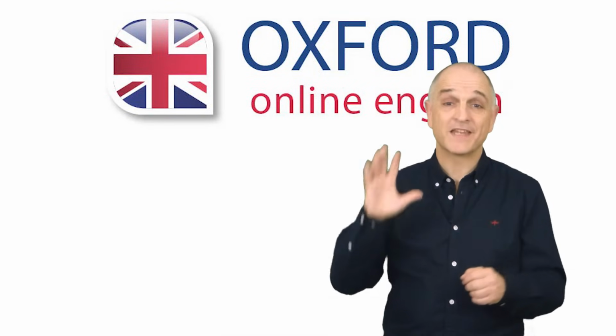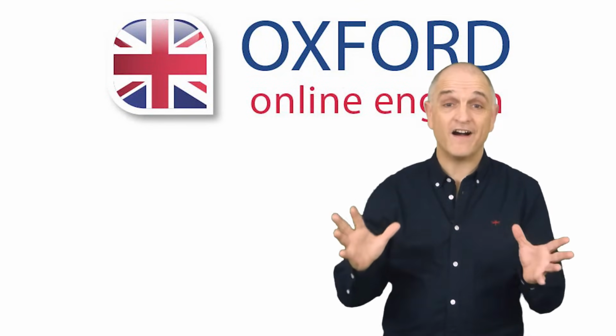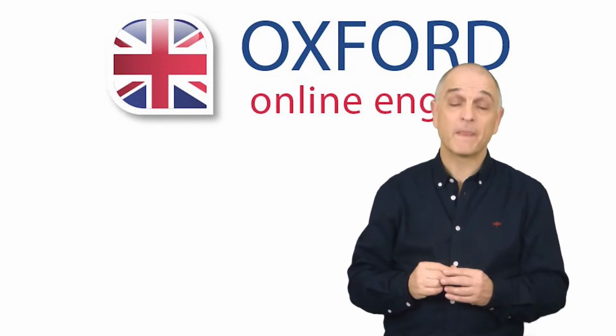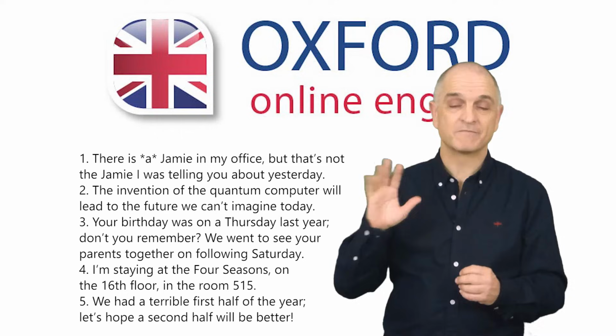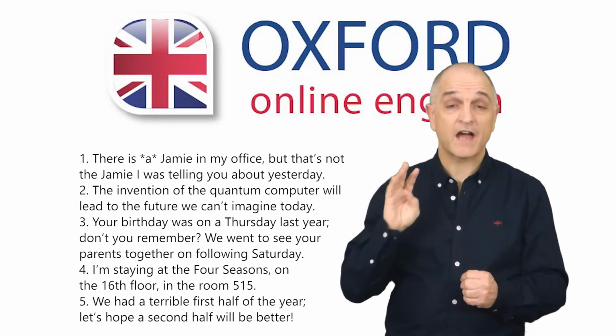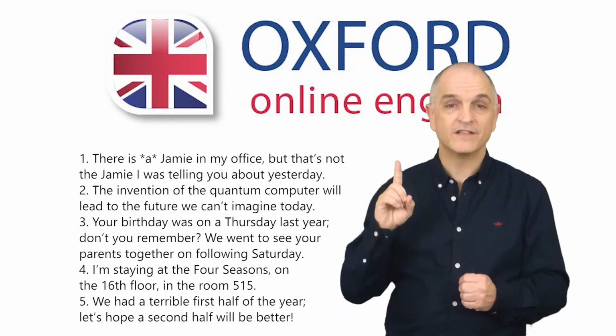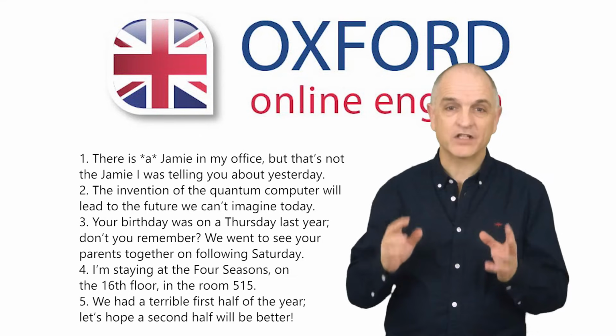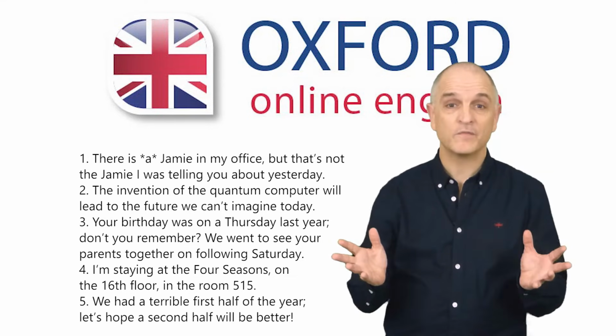This is it. Level 5, the hardest questions we could make. Here are 5 sentences. 4 of these sentences have mistakes. 1 is correct. Can you find the correct sentence and correct the mistakes in the other 4?